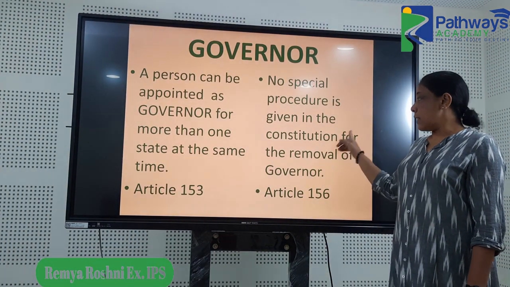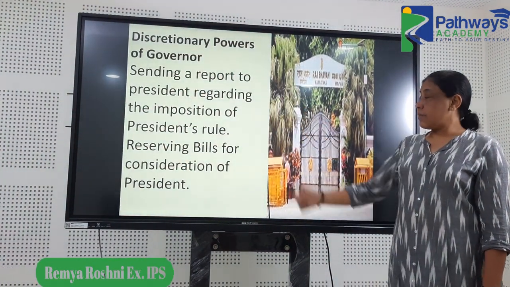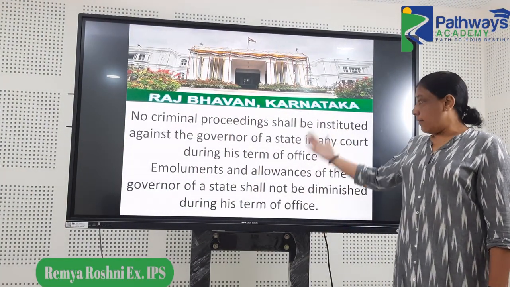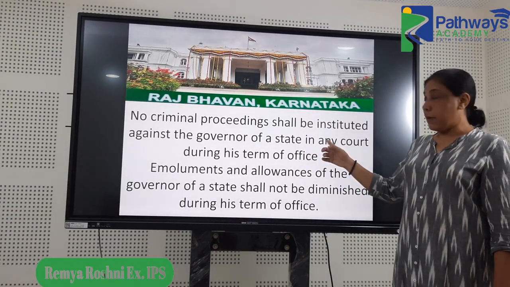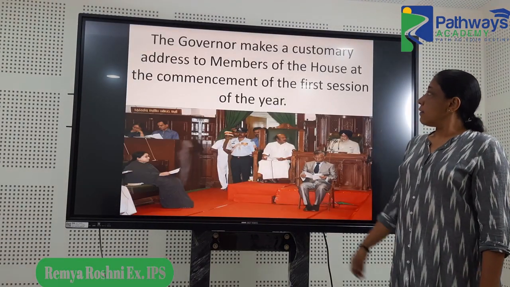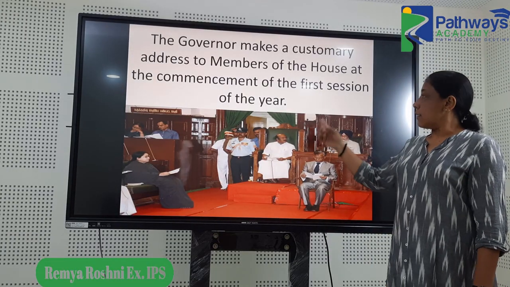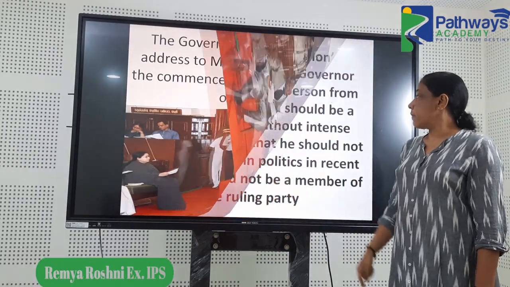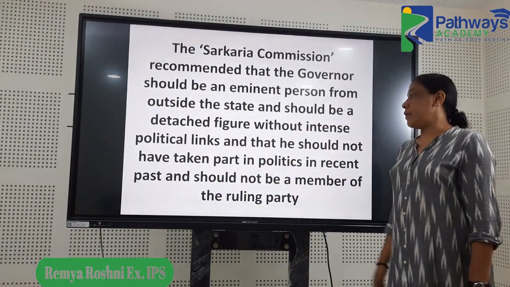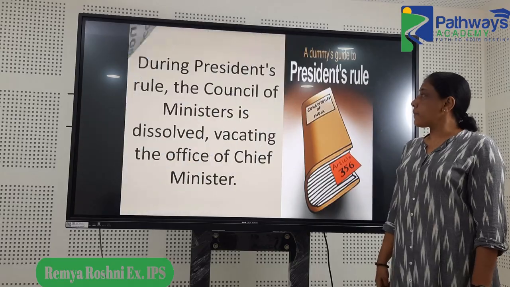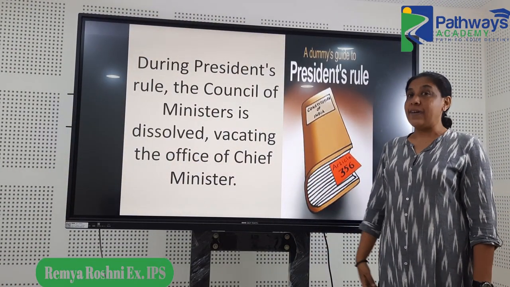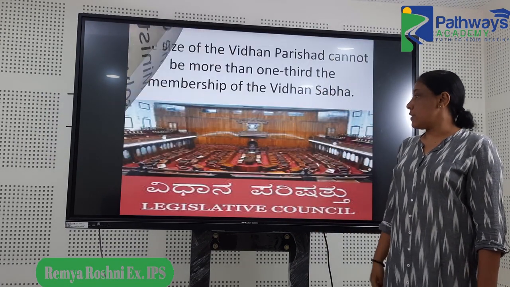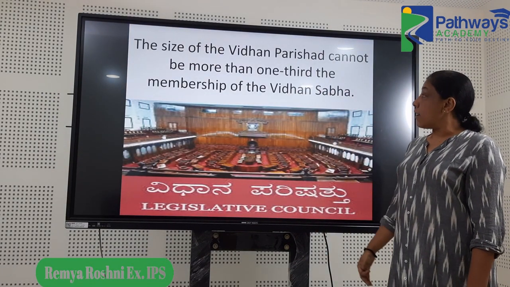Questions on governor was there, discretionary powers of governor, then governor and the immunity and other powers of governor. Governor and when he or she makes a customary address to the members of the house. Then the Sarkaria Commission between center and state, there was a question. President's rule, when the Article 356 is imposed on a state, how will be the situation? That was a question.